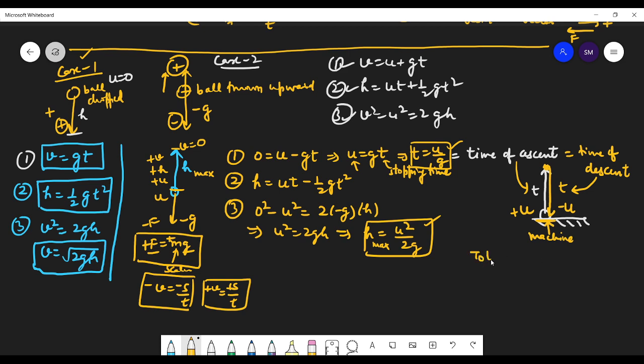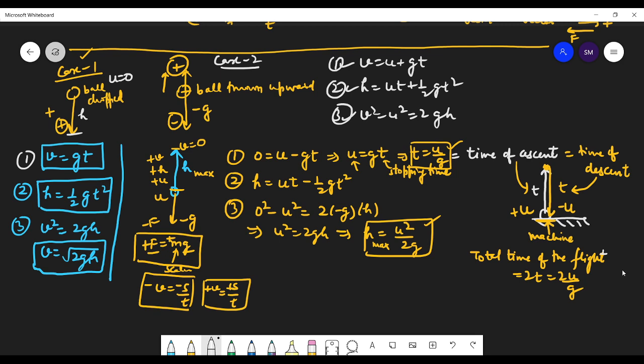So what is the total time of flight? Total time of flight: add t plus t, that's 2t, and that equals 2u by g. I hope it is clear to you, students.